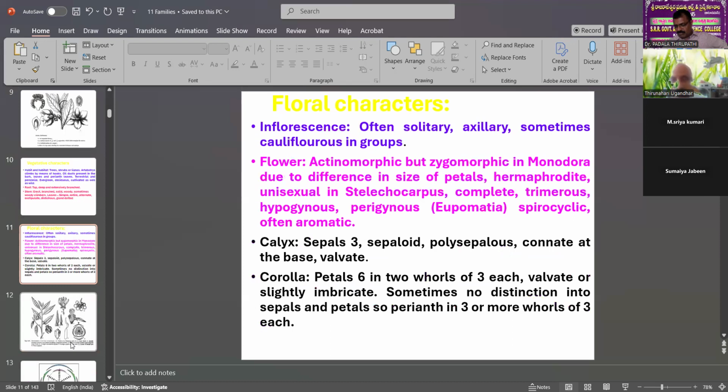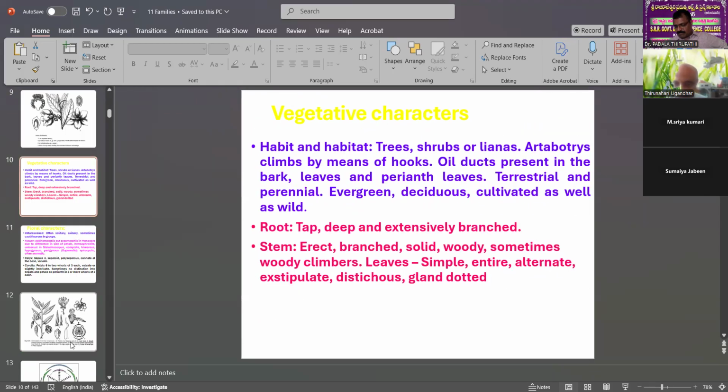Then we come to the floral characters. So what are the leaves? They are a very simple type of leaves, distichous, alternate, with pinnate reticulate venation. Both sides are differentiated: the upper surface is smooth, and the dorsal surface is curved.